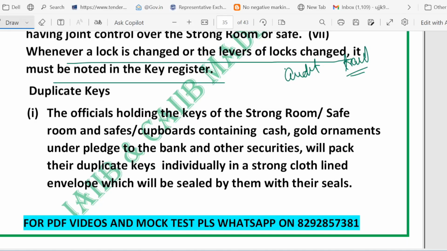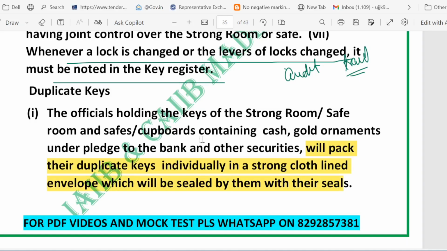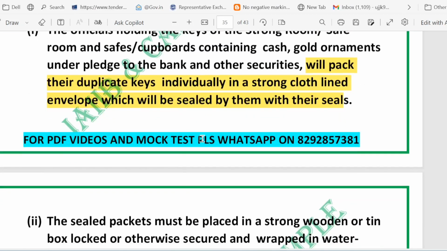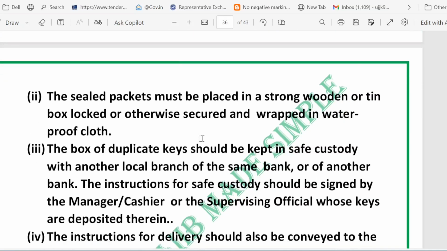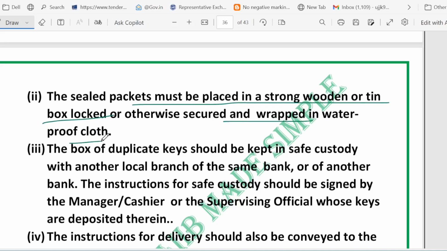They will pack a duplicate key in a strong cloth lined envelope, which will be sealed by them with their seals. So each duplicate is sealed by the key holder so that nobody can slip it out later without leaving a mark. And this sealed packet must be placed in a strong wooden or tin box, which is secured and wrapped in a waterproof cloth.